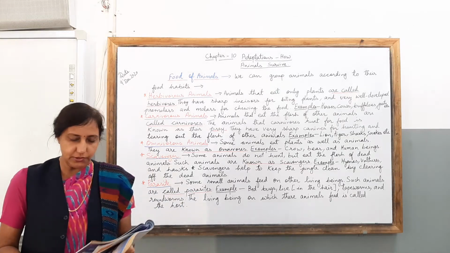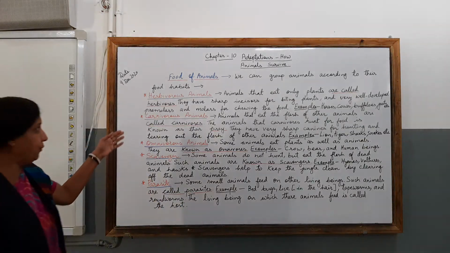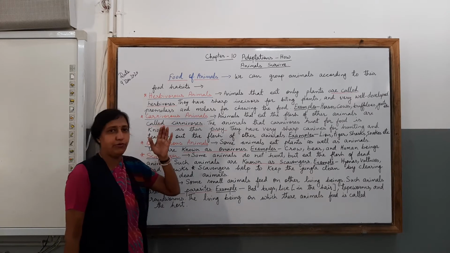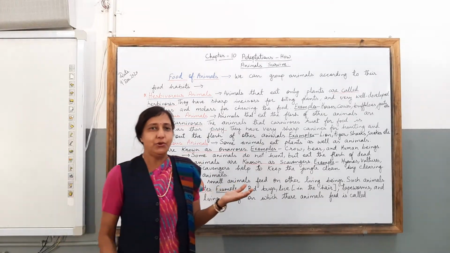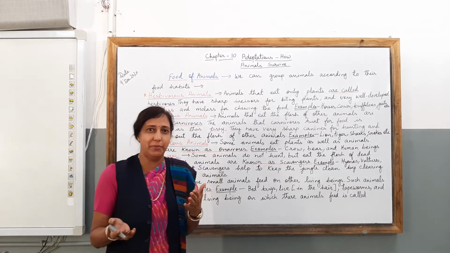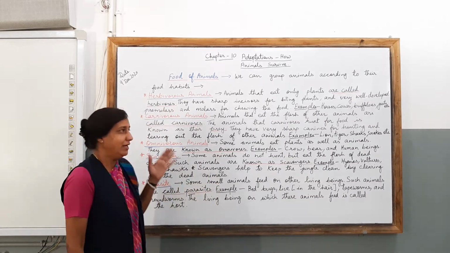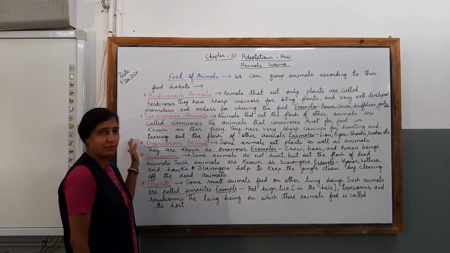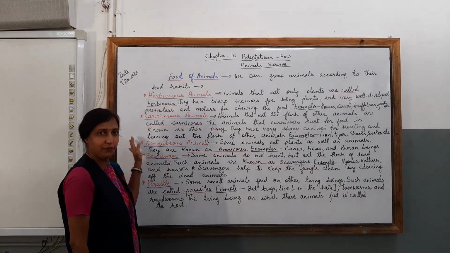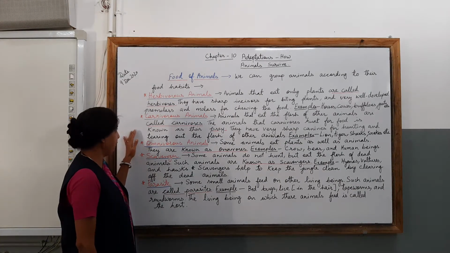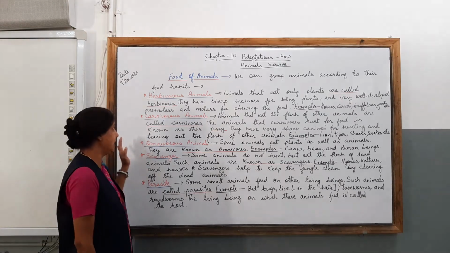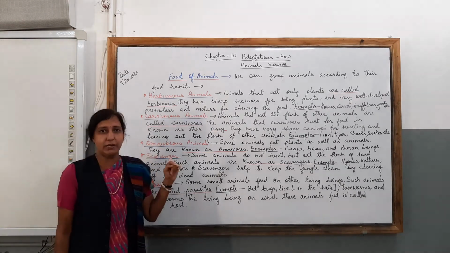Moving further, children, I want to tell you one most important thing about these animals. You must have seen the cow. You know, they keep on chewing the cud for a long period of time. You must have seen that, okay. So you must observe these animals around your house if you can, to know their food habits. Now we move further, children, to know about the next type of animals, those are carnivorous animals.